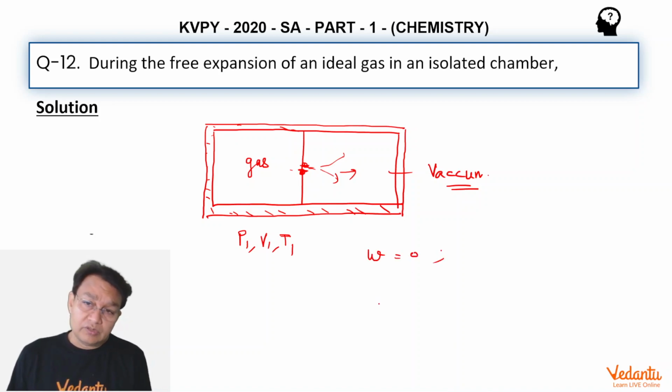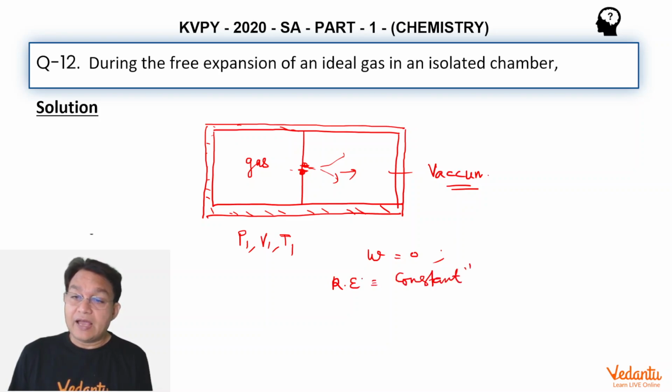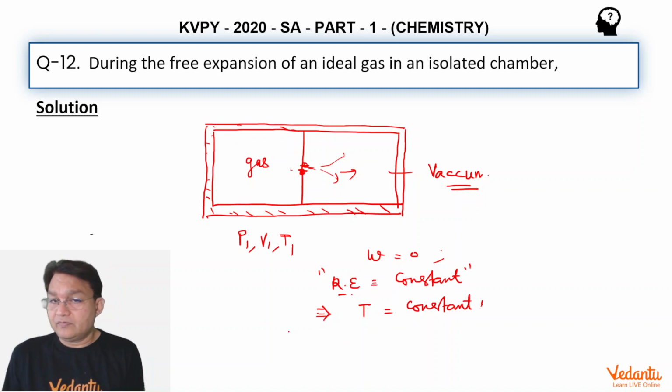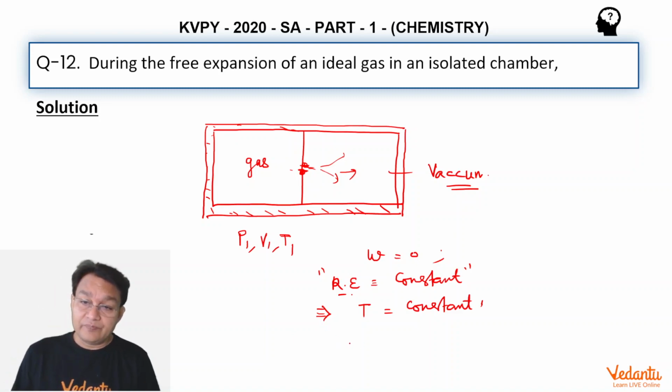If work done is zero, the gas is not going to lose any energy. So that means kinetic energy will be constant. And if kinetic energy is constant, this leads to what? Temperature is constant. So the temperature will remain constant, work will be zero, the gas will expand. Of course, volume will increase, and pressure will decrease. Volume of the gas in the final state will increase, pressure will decrease, temperature will remain constant.